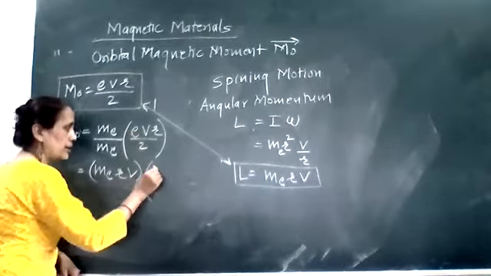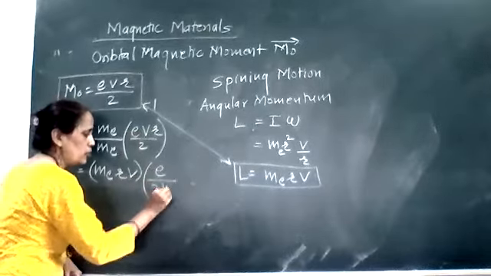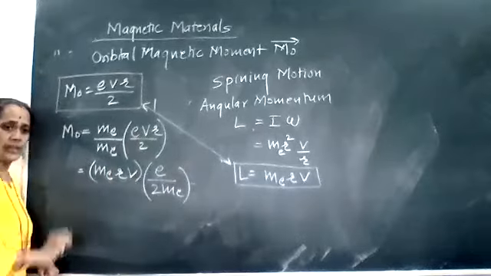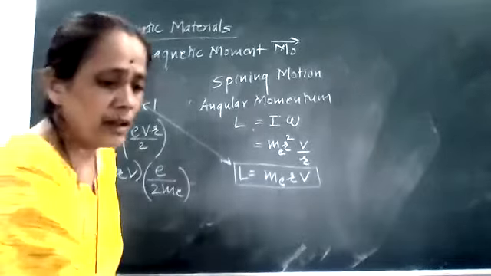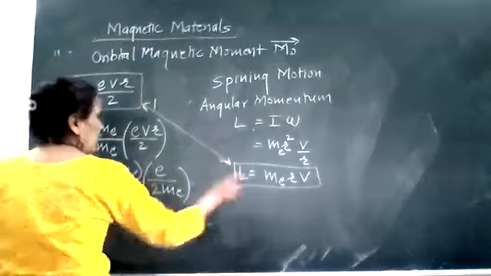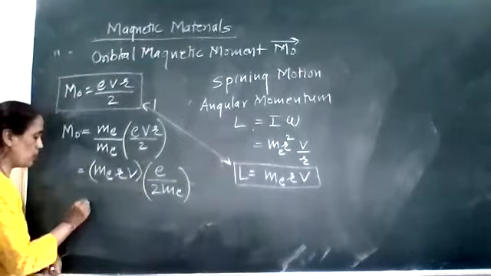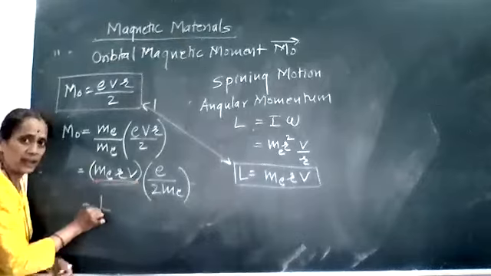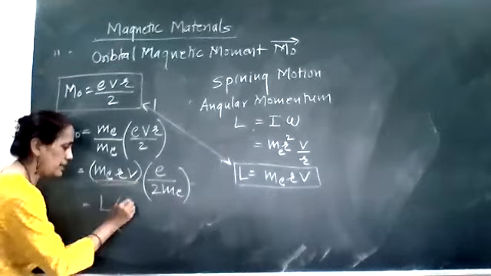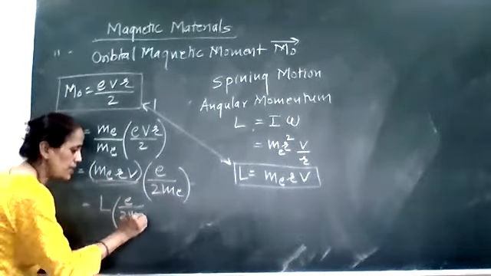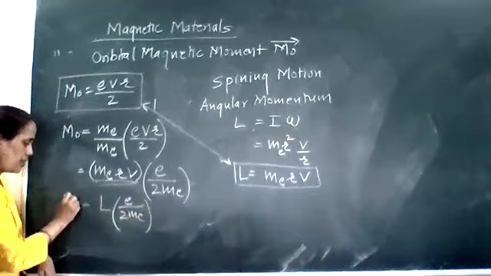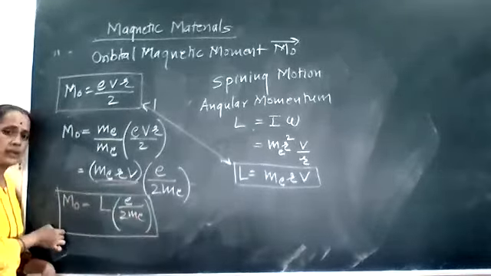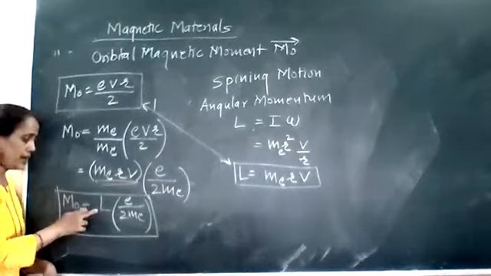Into bracket. बचा हुआ क्या? E divided by 2 me. ये बचा. लेकिन ये quantity me v r, this quantity is nothing but your angular momentum. So what I say is that it is equal to, इसके लिए हम लोग क्या सब्स्टिट्यूट करेंगे? L. So L into bracket e divided by 2 me is equal to nothing but your MO. So here I am getting the relation between orbital moment and angular momentum.